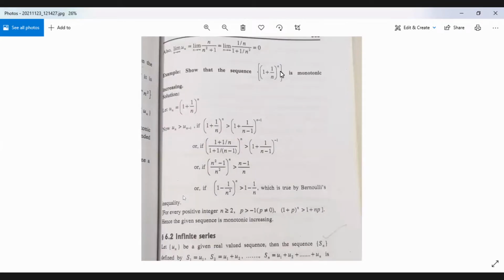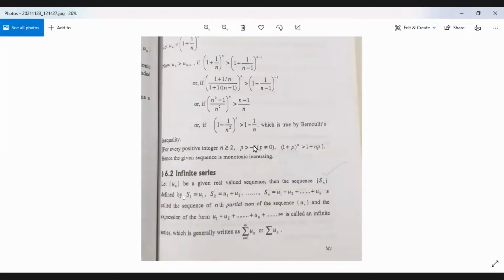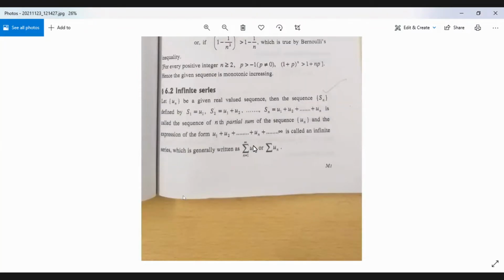Show that the sequence 1 plus 1 by n to the power n. It's not required. Infinite series. Now comes infinite series.